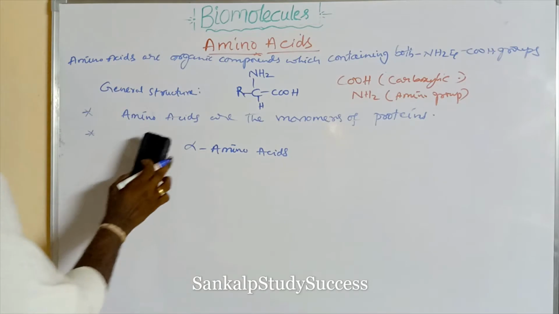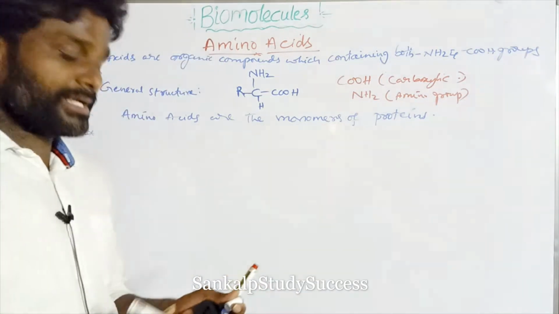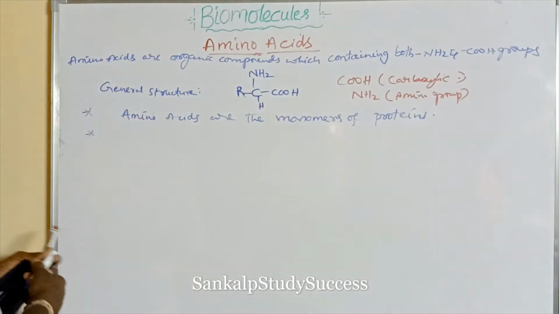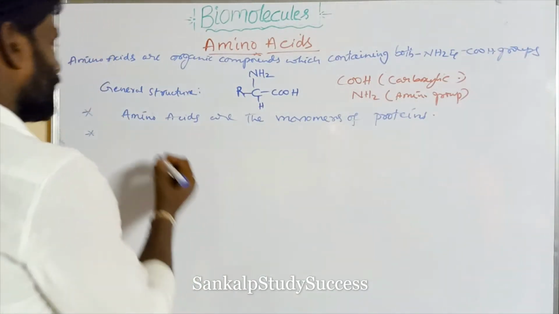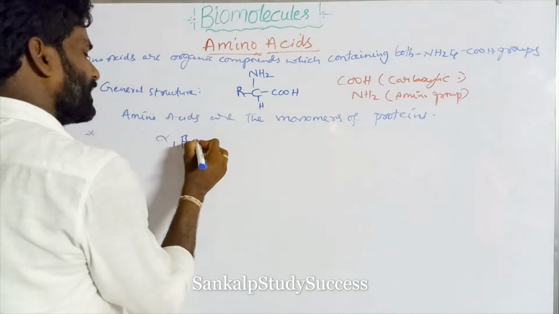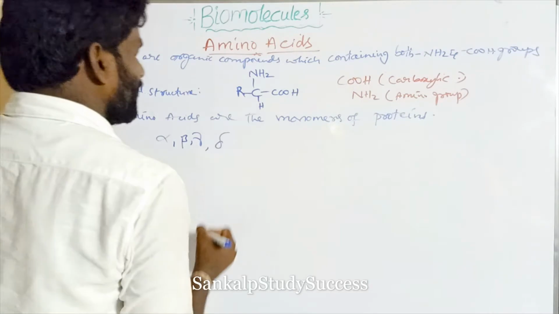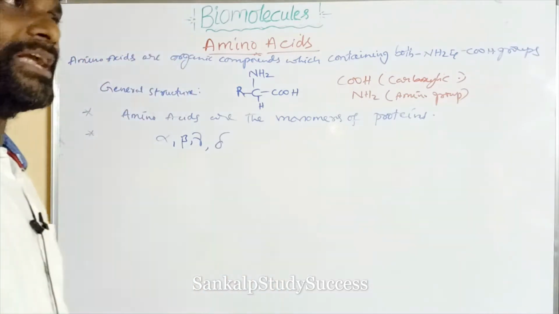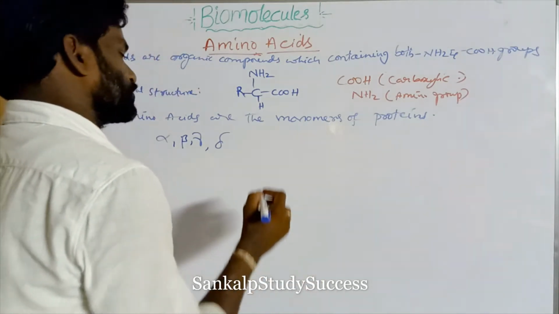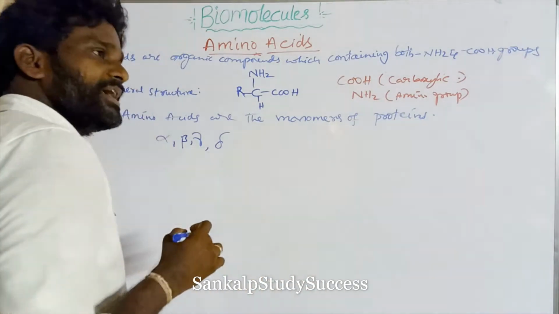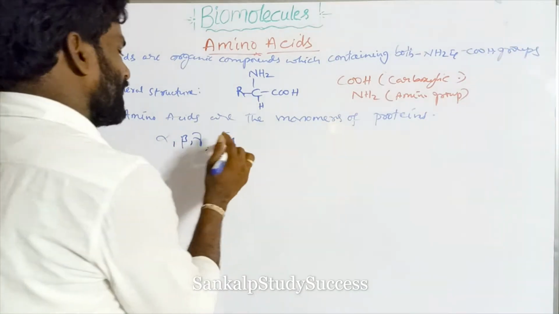The amino acids can be classified into alpha, beta, gamma, delta, etc., based on the relative position of the NH2 group with respect to the COOH group.